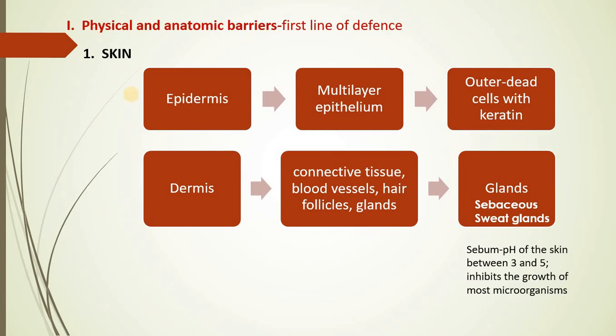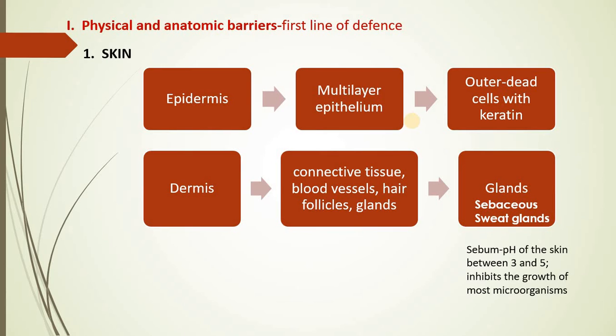Skin, you know, consists of multiple layers, and broadly we can classify them as epidermis and dermis, right? Epidermis forms a many-layered epithelial lining, and the outermost cells, which are towards the exterior of the body, are composed of dead cells with keratin, right?